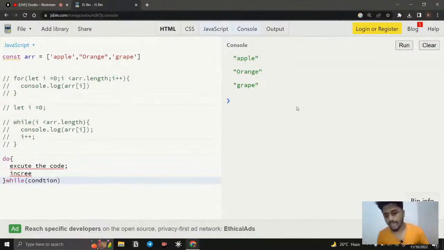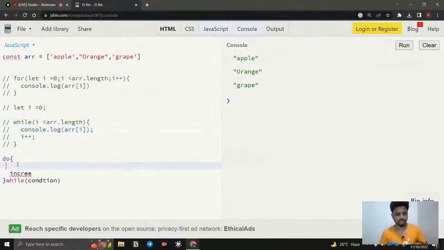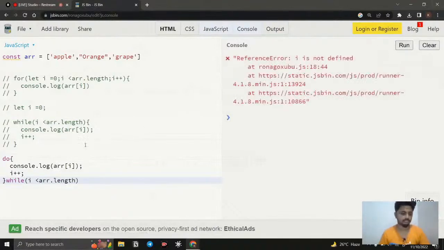By doing this, what is going to happen? Let's see what we can do. So how can we do this? First I need to execute the code. What is the code that I want to execute? This is the code that I need to execute, right? And it is going to increment the value. And what is going to be the condition? The condition is if i is less than length. We need to tell the initial value, so i is less than 10, like this.